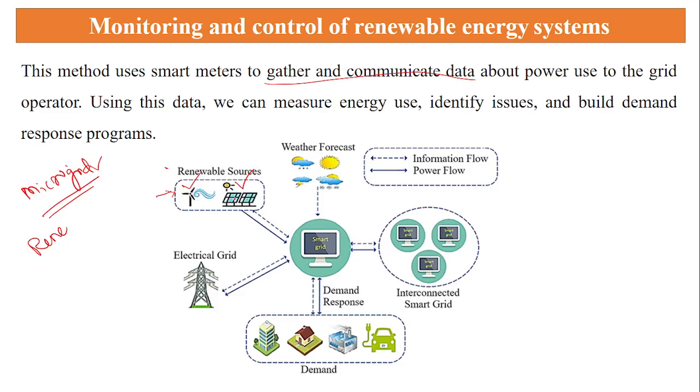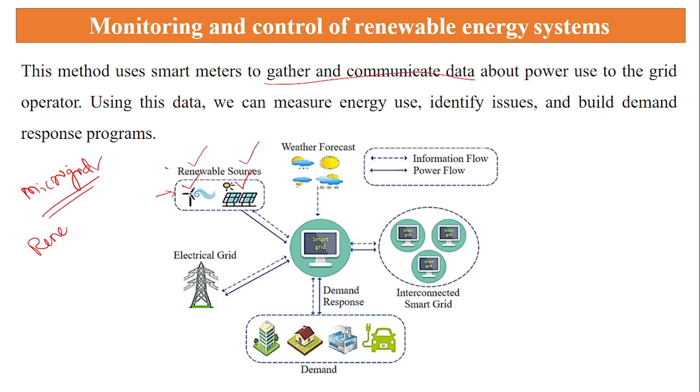As well as in solar, it depends upon the weather. From morning to evening, we are able to generate the electricity. From evening to the next morning, during the night we can't generate the electricity in the solar grid.